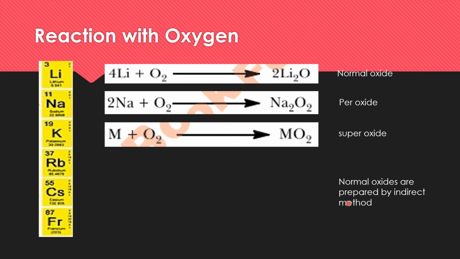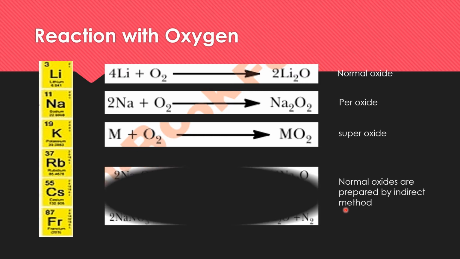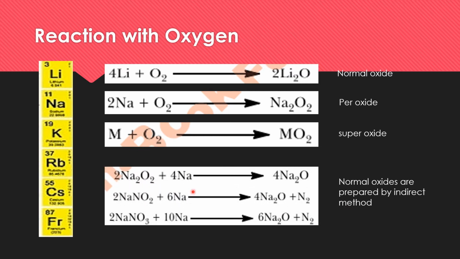But by an indirect method, normal oxides can be prepared. Just like when sodium peroxide reacts with sodium, then sodium oxide, the normal oxide, will be formed.